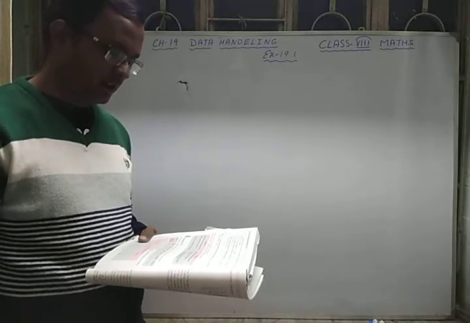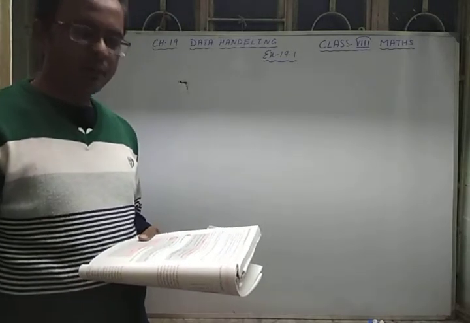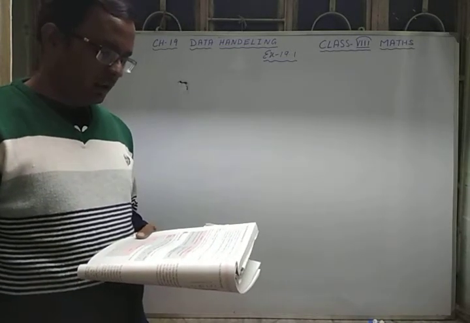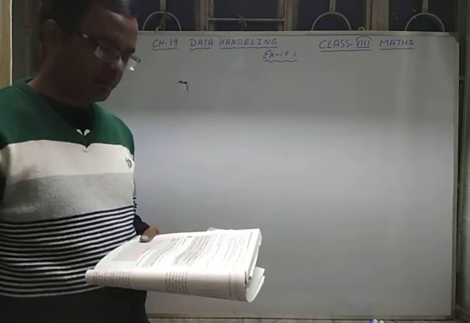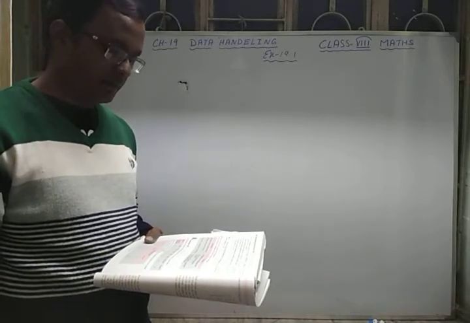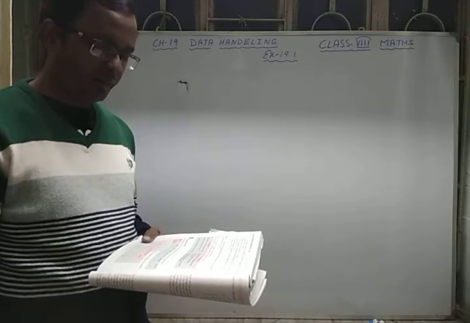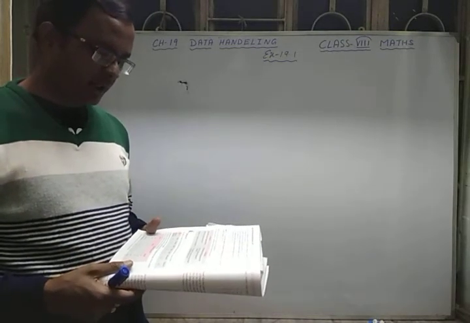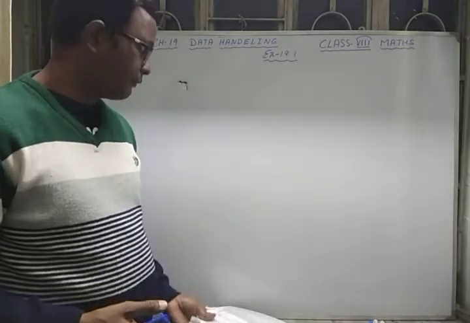The number of fruits they have taken is 7: apple, orange, banana, grapes, guava, pineapple, and papaya. And the number of people who have these as their favorite fruits is given. Suppose apple 45 people, orange 30, banana 20, grapes 50, guava 15, pineapple 25, and papaya 50. On this data that we have with us, we have to draw the bar graph. So how do we draw the bar graph?